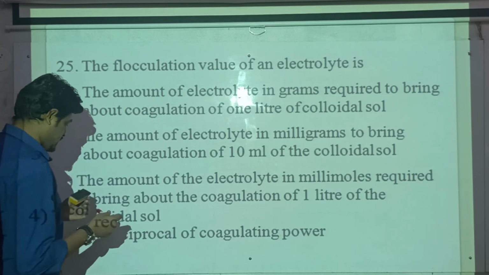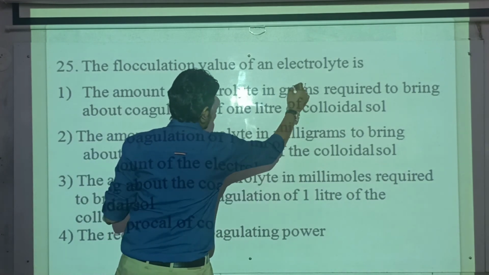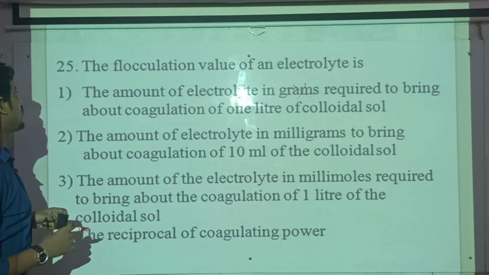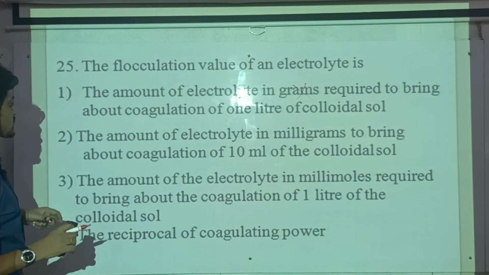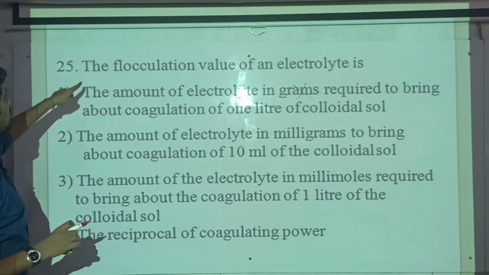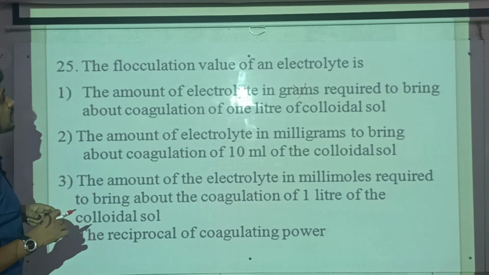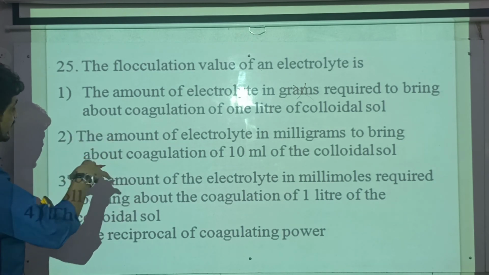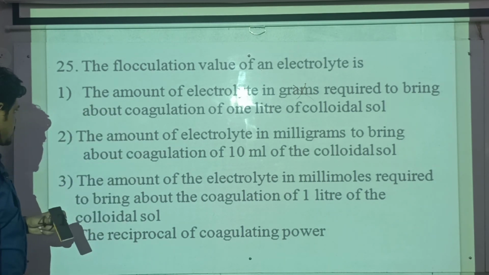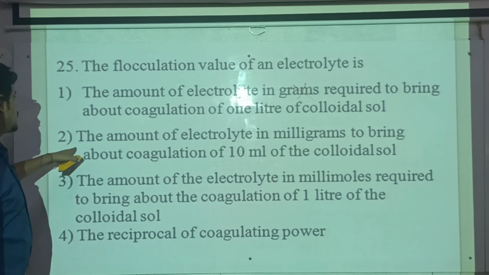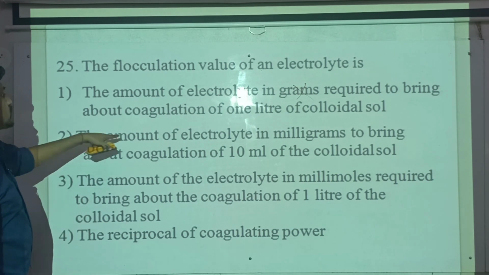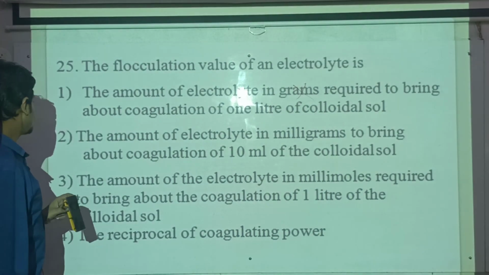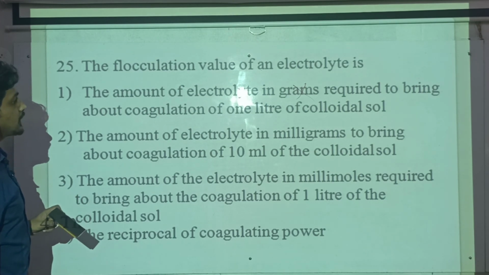They are saying grams, so grams is not the answer, because flocculation value is the amount of electrolyte required in millimoles for the precipitation of 1 liter of colloidal sol. The second option says the amount of electrolyte in milligrams to bring about coagulation of 10 ml of colloidal solution.